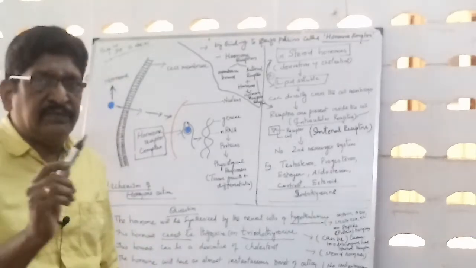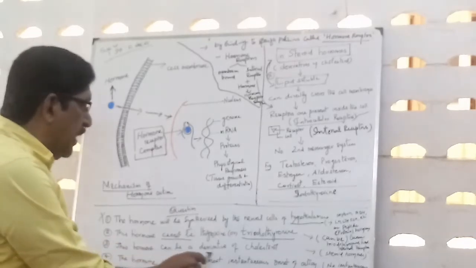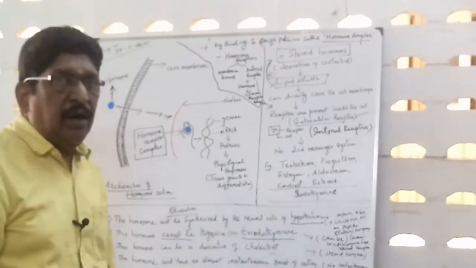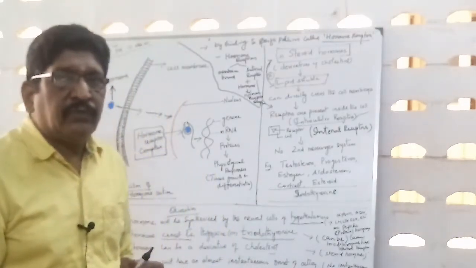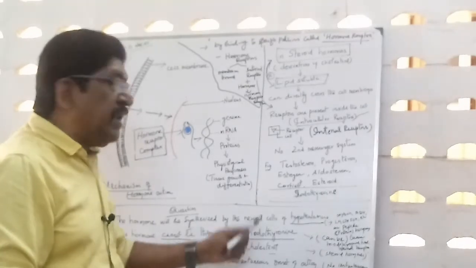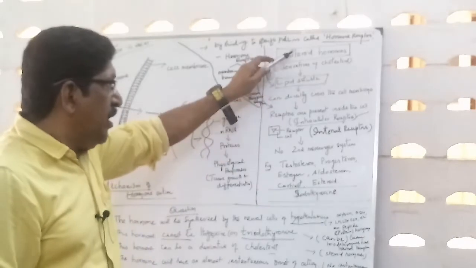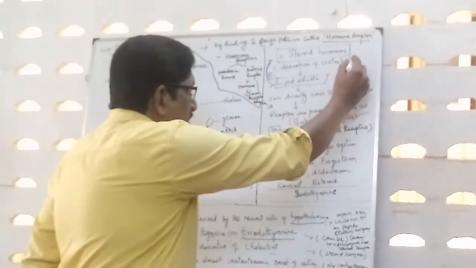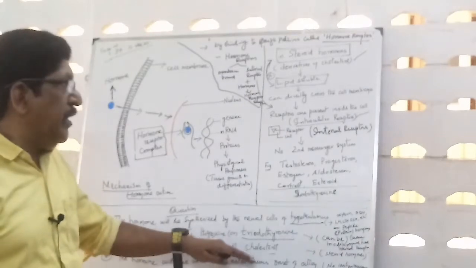Okay, let us wait. Third, this hormone can be a derivative of cholesterol. Now we arrive at a solution. You must know the steroid hormones are all derivatives of cholesterol. This is the confirmation point here.